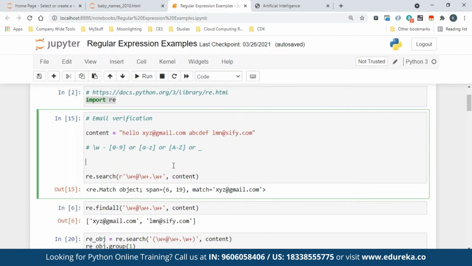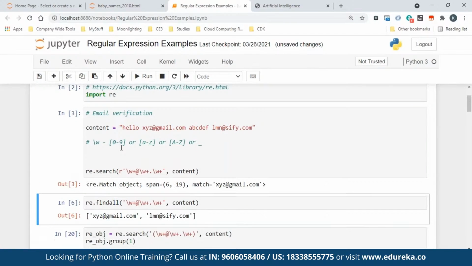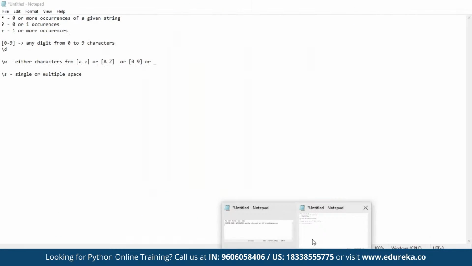So if you see here, when I run it, I need to run this first. When I ran it, it said this is the match, I got it, right? Now if you observe, there are two things you have to observe. I have put R, like somebody asked. When I say R, it simply means use the symbol as it is. If you don't put R, there are some special symbols. For example, in regular expressions, dot means, I mean it's a big subject, there are a lot of symbols. I just explained only the one required, given that we have only 1 hour of time.